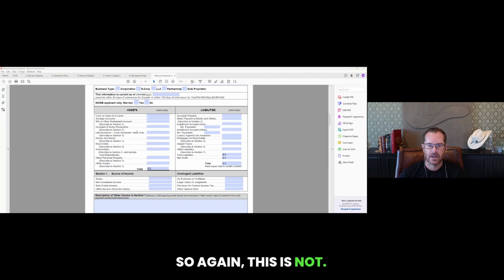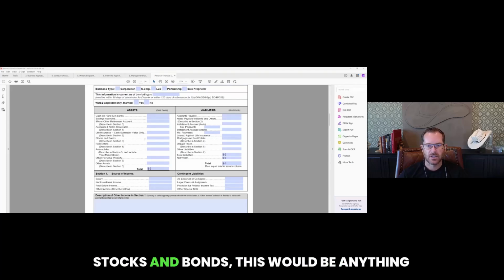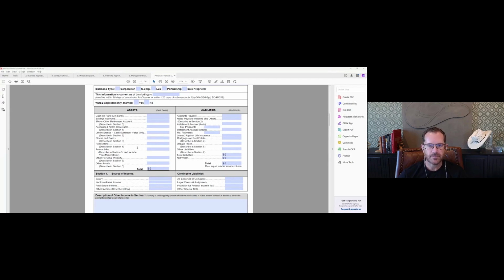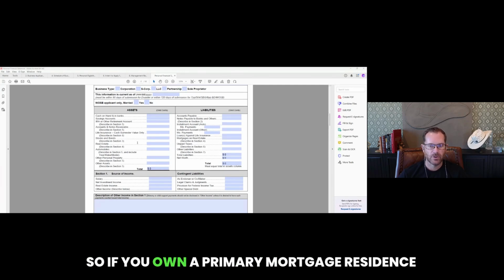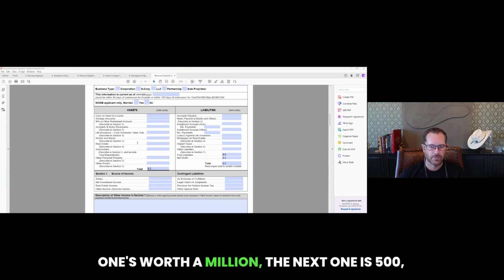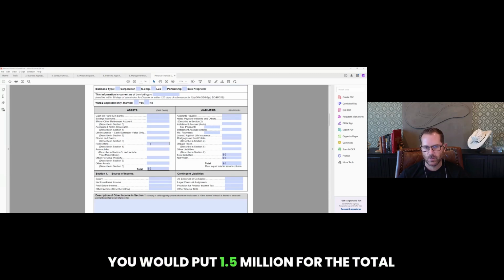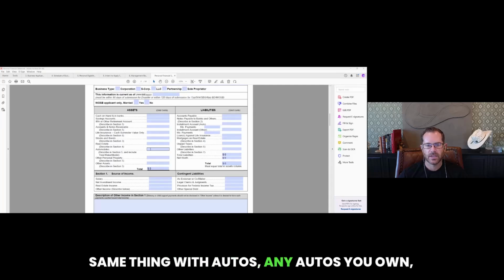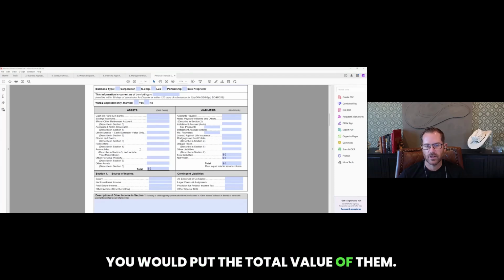If you do have cash surrender value, you would put the actual cash value here. Again, this is not the face value of the life insurance. Stocks and bonds, this would be anything that is publicly traded or that you could easily sell and get cash for quickly. You would list that here, the total balance. Real estate, so this would be your total real estate values. If you own a primary residence and also an investment property, one's worth $1 million and the next one is 500, you would put 1.5 million for the total value of the real estate. Same thing with autos. Any autos you own, you would put the total value of them.